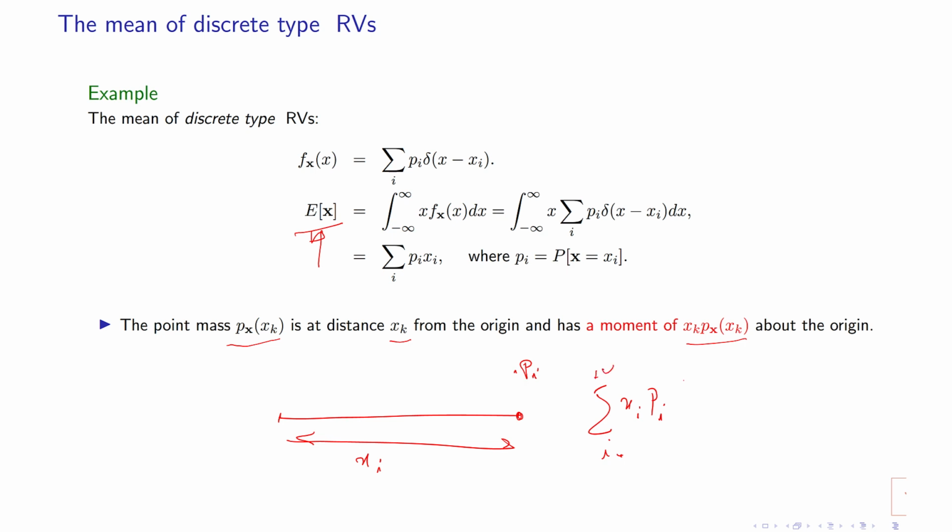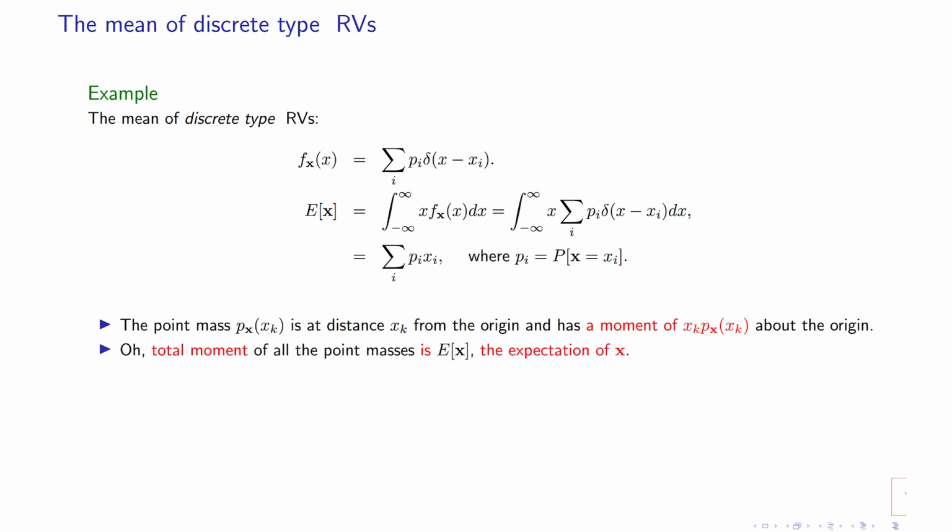So this expected value is the total moment of your random variable. This is why expected value is a moment of the random variable. It's the moment of the random variable x. It is the mean of random variable x. So this is why we are using different terminology for the same thing.